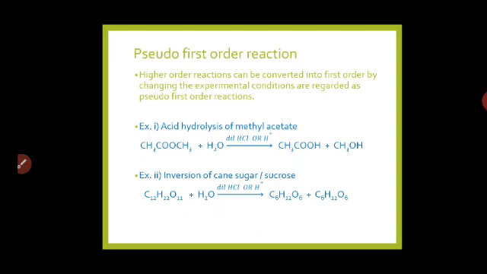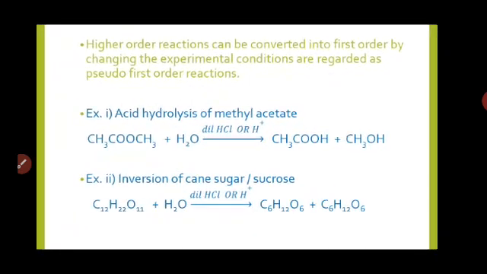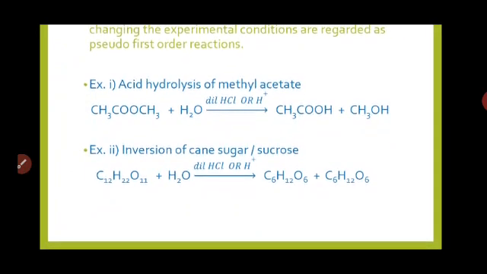Acid hydrolysis of methyl acetate, CH3COOCH3 plus H2O. Acid hydrolysis means in presence of H+ ion or dilute HCl. Hydrolysis means reaction with water, or addition of water, which gives CH3COOH, that is acetic acid, plus methyl alcohol CH3OH. Another example is inversion of cane sugar or sucrose, which gives C6H12O6, one glucose molecule and one fructose molecule.